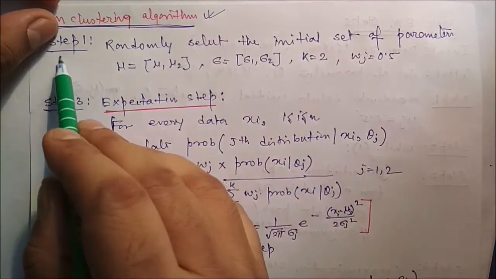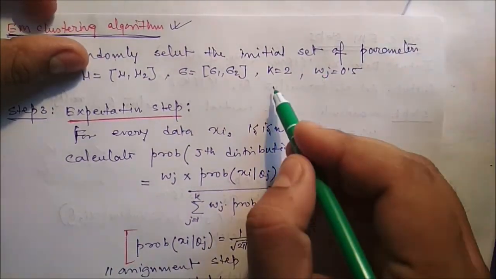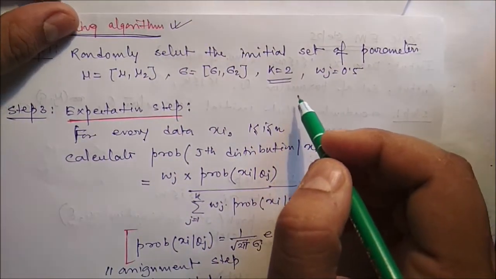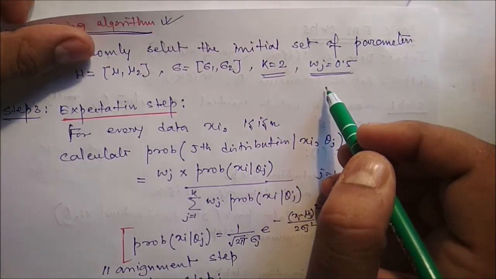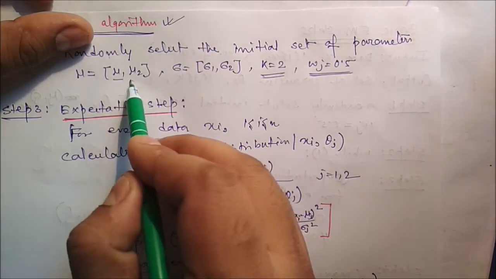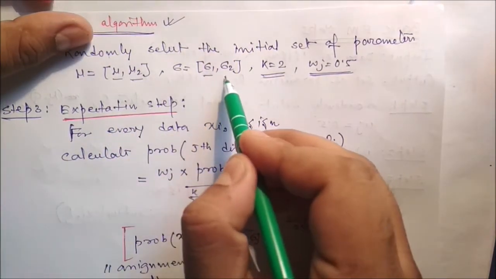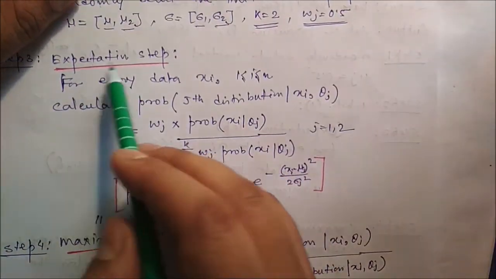Now here, step 1: randomly select the initial set of parameters. Let k is equal to 2, that means two clusters we want, and weight say 0.5. So two clusters means we need to know what is mu1 and what is mu2. Similarly, what is sigma 1 and what is sigma 2. We have to estimate these.